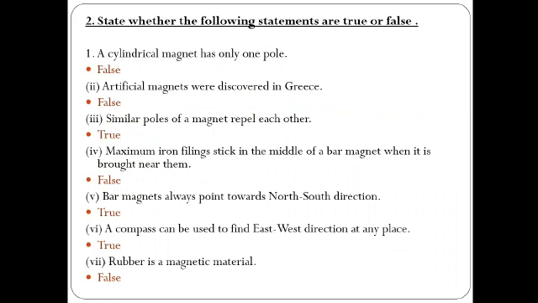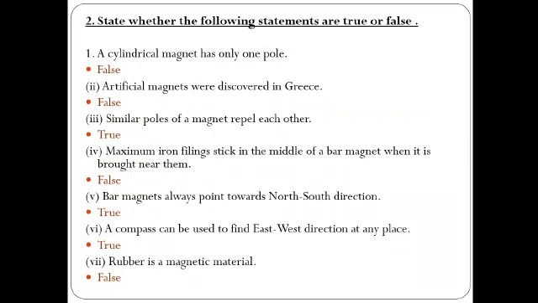Moving to the next, state true or false. First one: a cylindrical magnet has only one pole. Absolutely it is false, because just now I said that a magnet always has two poles, north pole and south pole, two poles in total.